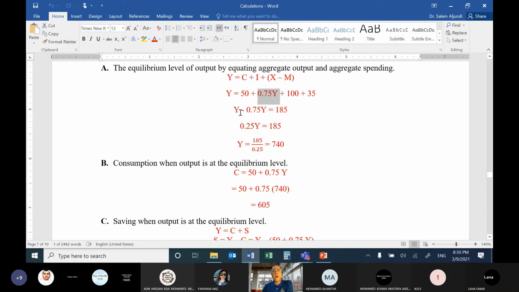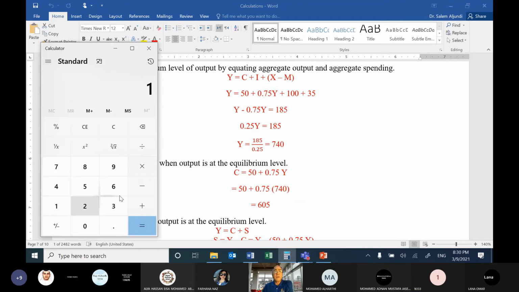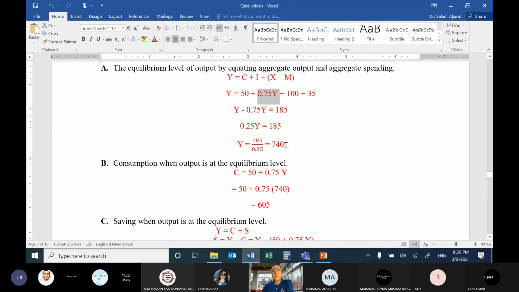So 1 minus 0.75 equals 0.25Y equals 185. So Y equals 185 divided by 0.25 equals 740. So the equilibrium level of output is 740.